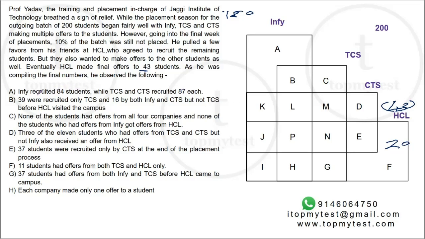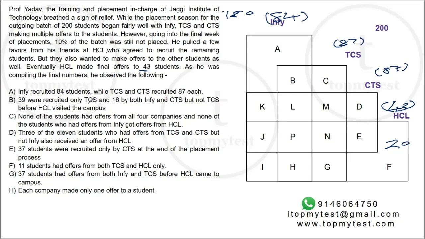Okay, part A says Infosys recruited 84 students, TCS and CTS recruited 87 each. So total people in Infosys will be 84. TCS and CTS are 87 each. So if you add up the entire TCS part, which is B, C, M, N, P, L, H, J, G, this will add up to 87. Similarly, CTS will also add up to 87. Infosys will add up to 84, and HCL adds up to 43, out of which 20 are only HCL.